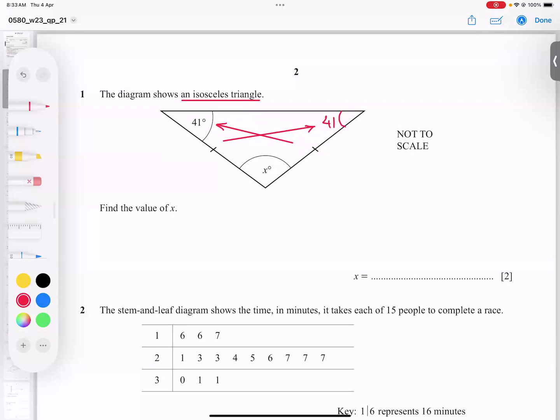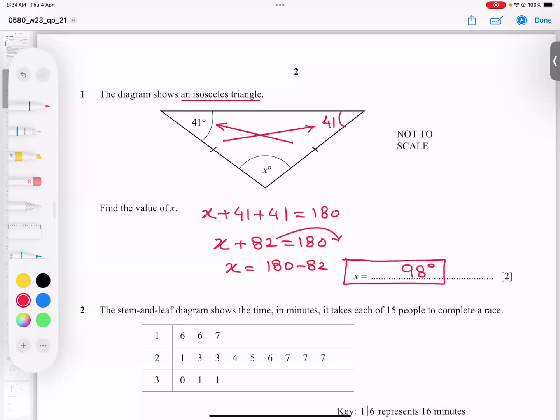And you know that the sum of the angles of a triangle, this plus this plus this, equals 180. X plus 41 plus 41 equals 180. So this turns out to be 82, and it will go on the other side. So X is equal to 180 minus 82. And if you subtract, it becomes 98 degrees. So I believe this part is very clear.